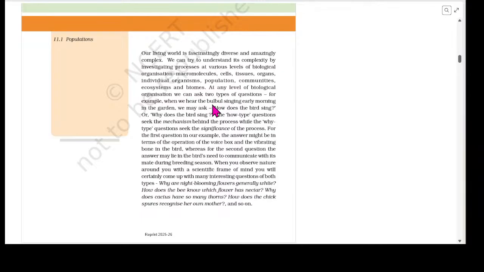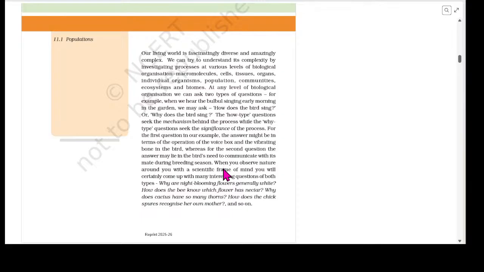For example, when we hear the bulbul singing early morning in the garden, we may ask, how does the bird sing? Or why does the bird sing? The how type questions seek the mechanism behind the process, while the why type questions seek the significance of the process. For the first question in our example, the answer might be in terms of the operation of the voice box and the vibrating bone in the bird, whereas in the second question, the answer may lie in the bird's need to communicate with its mate during breeding season.